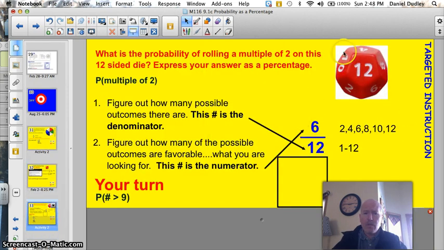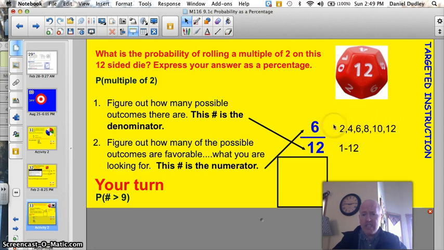Example 1. Here's a 12-sided die. What is the probability of rolling a multiple of 2 on this 12-sided die? Express your answer as a percentage. Okay, so we're looking for a multiple of 2. There's a total of 12 combinations on there, any of the numbers 1 through 12. Our numerator then is how many favorable outcomes we have. It could be a 2, a 4, a 6, an 8, a 10, or 12.